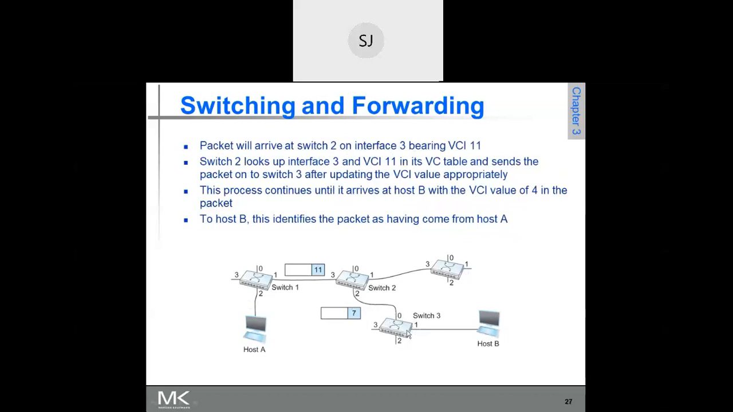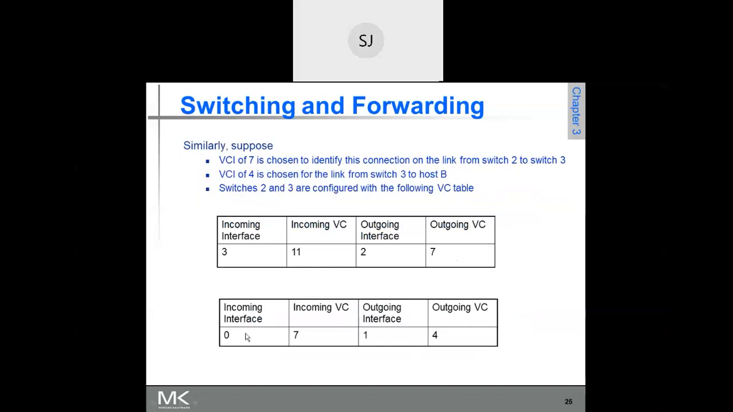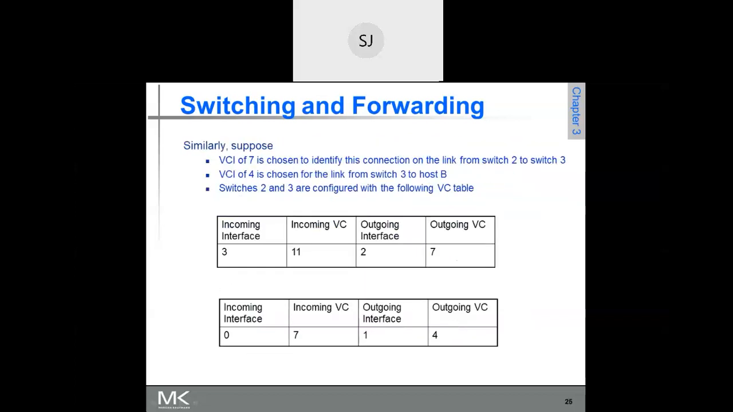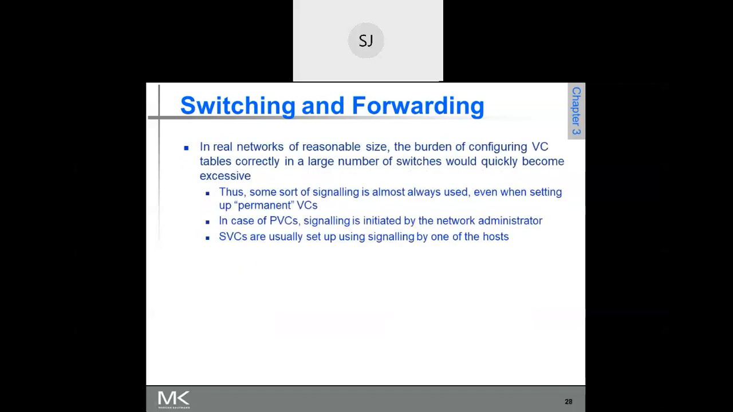Once it comes here, to switch 3, because the packet is coming on virtual circuit number 7 and input port 0, incoming virtual circuit number is 7 and input port is 0, it has to transfer it to outgoing port 1 and virtual circuit number 4. That is what it does. So this is transferred to output port 1 and virtual circuit number 4. That's how the routing is done.